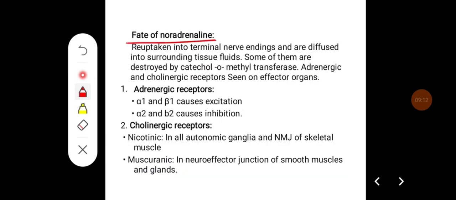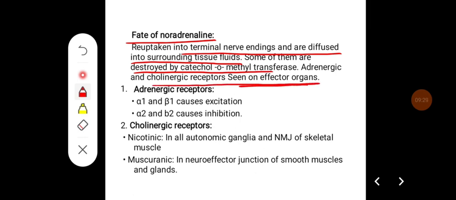Fate of noradrenaline: it is reuptaken into the terminal nerve endings and diffused into the surrounding tissue fluids. Some of it is destroyed by catechol O-methyl transferase. Adrenergic and cholinergic receptors are seen on the effector organs.